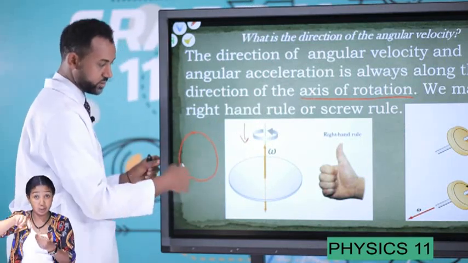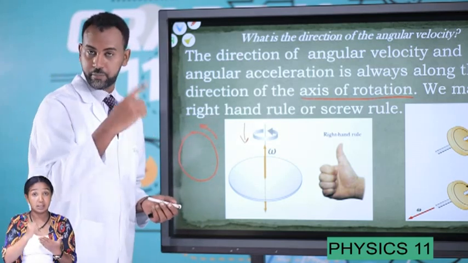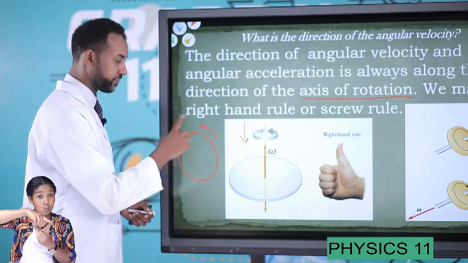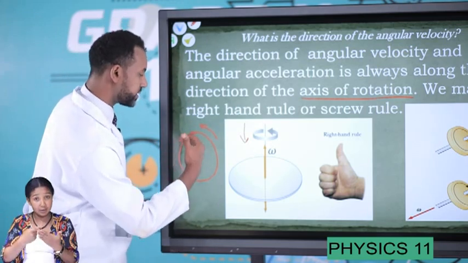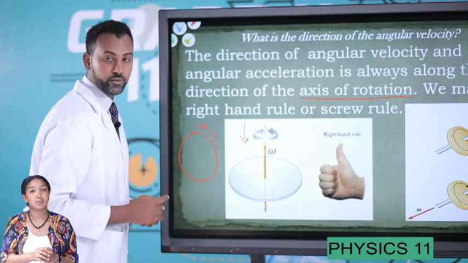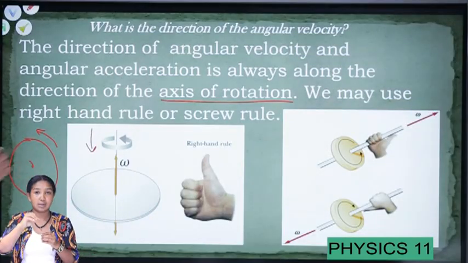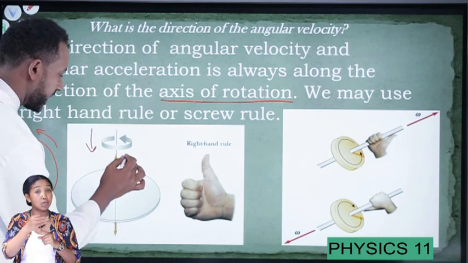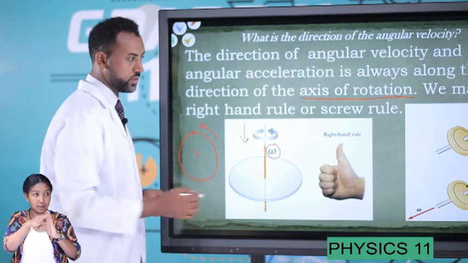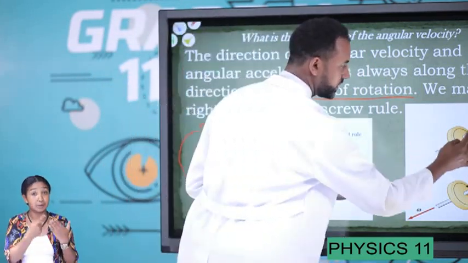Whenever it rotates like this, it is acting toward us as anticlockwise. Therefore, whenever it rotates anticlockwise, we have a direction along the axis. This is the axis of the rotation, and along that axis of rotation, the direction of omega is represented like this.